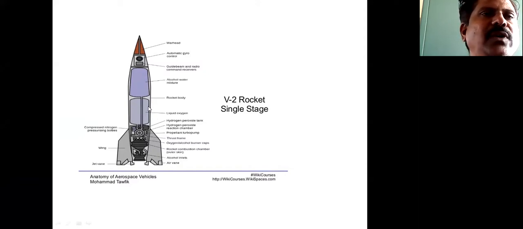It contains some engines, some fuel engines. A single stage rocket, or you can call it a two stage or any number of stages of rockets, is used here.